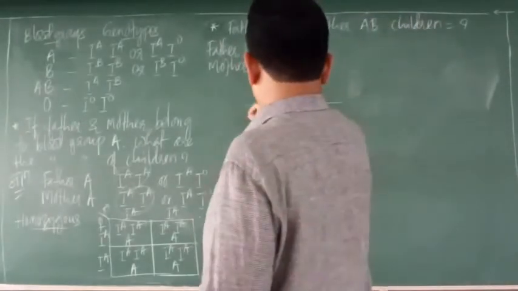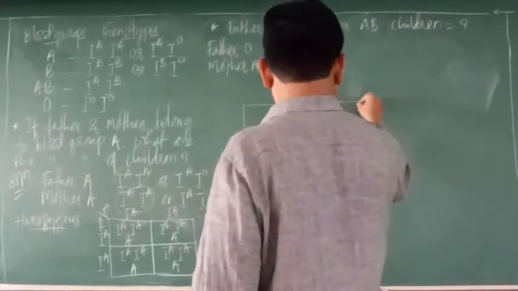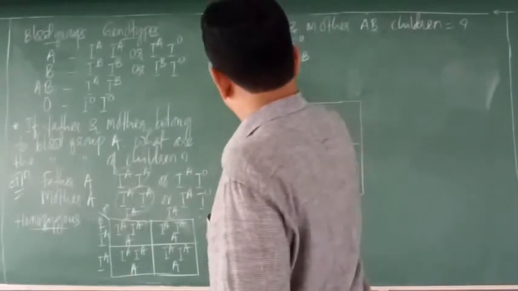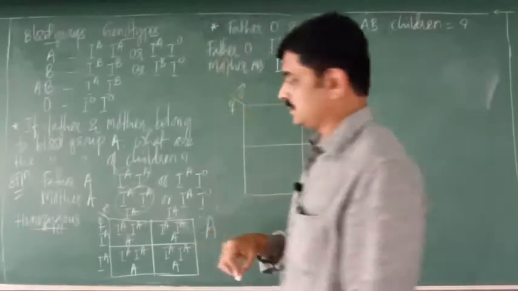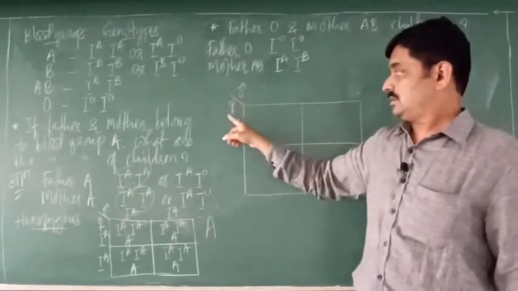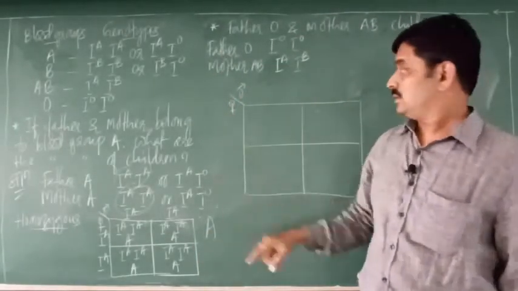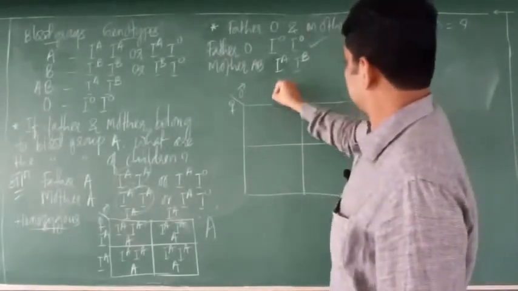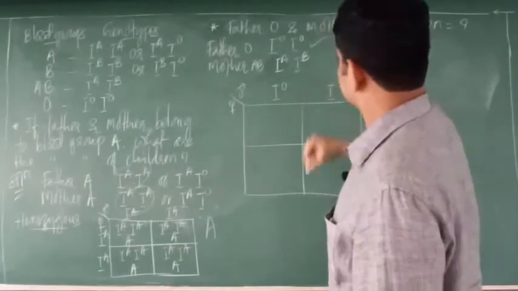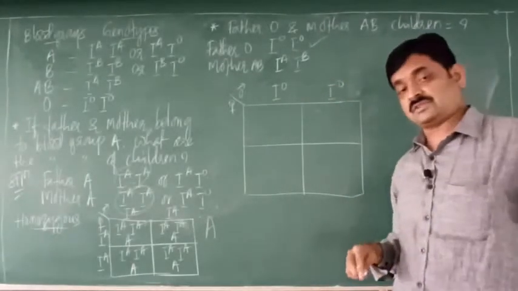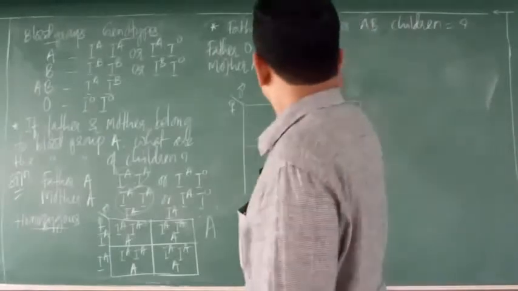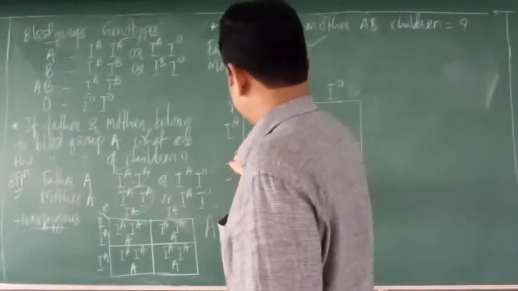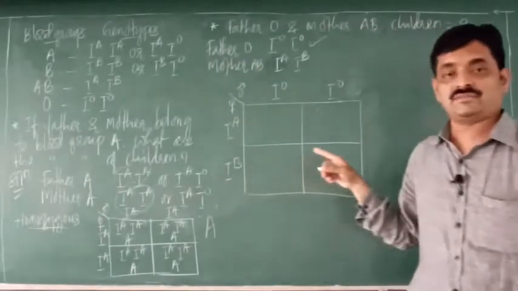So this is the Punnett square. This symbol indicates male, this symbol indicates female. Male gametes, female gametes. So what are the male gametes here now? Male gametes will have a recessive gene IO. Female gametes, two types: 50% gametes IA and 50% gametes IB.